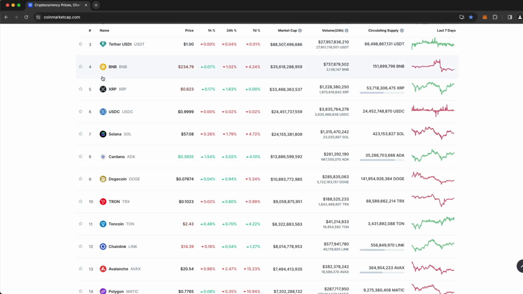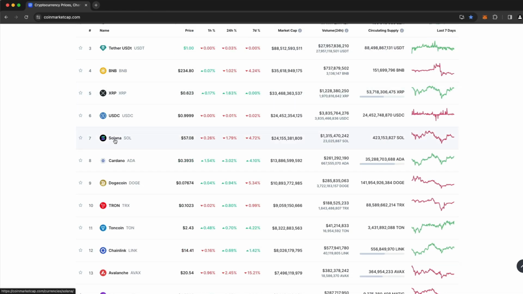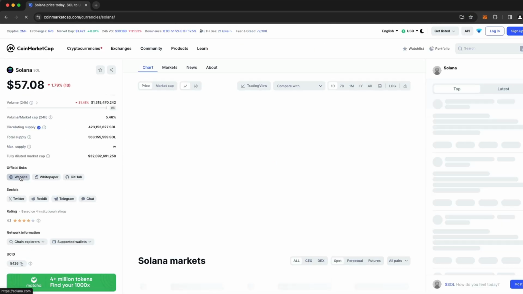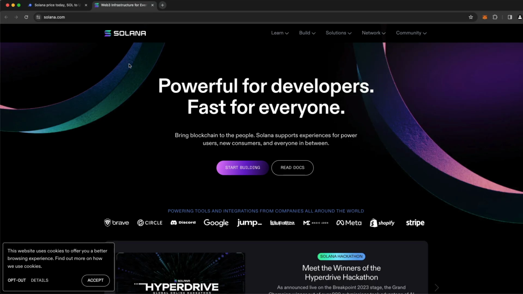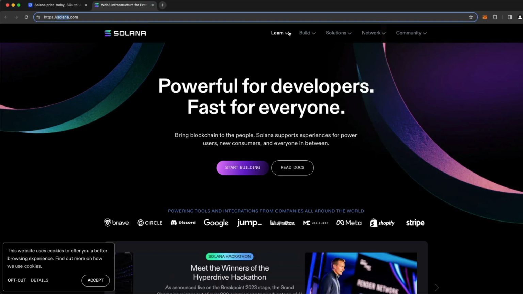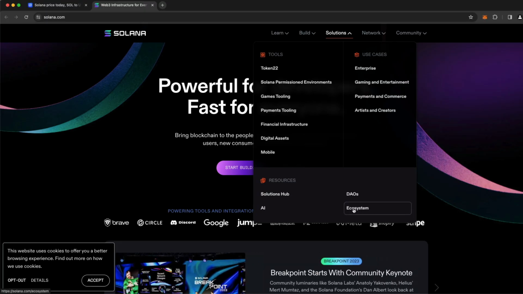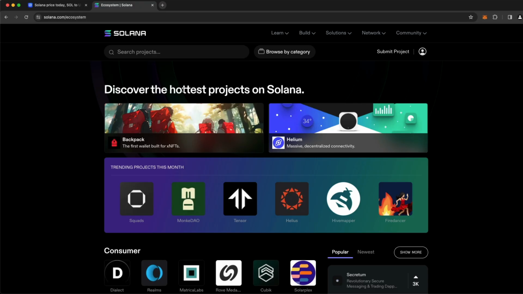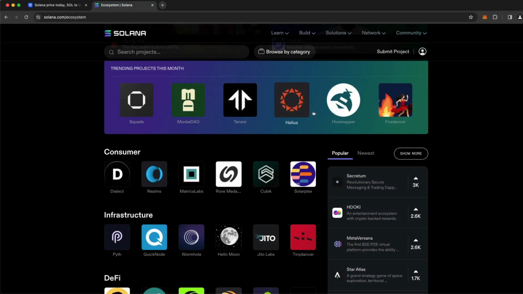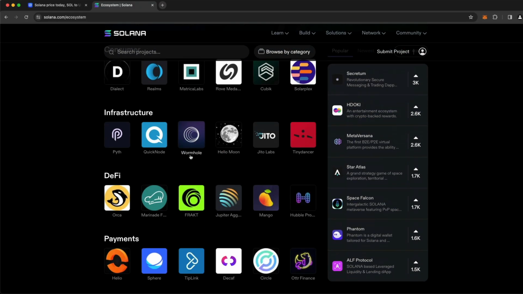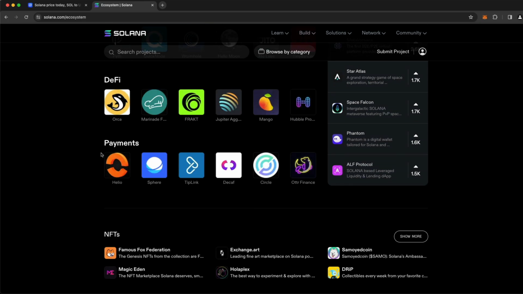And again, most of the time, all of these networks will try to promote their ecosystem on their site somewhere. So for example, if we were to come down to another blockchain, for example, Solana, and we were to head over to their official website. So same thing, you can see their site is very similar. And so here we can see under the solutions network, that it looks like they have ecosystem. So I typically look for the words ecosystem or dApps. And then we can see here that they list the hottest projects on the Solana blockchain. And we can discover all sorts of interesting DeFi protocols and more on the blockchain.